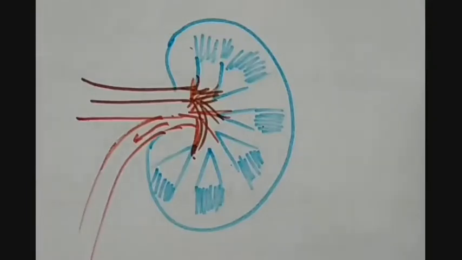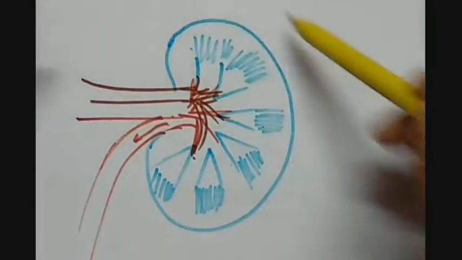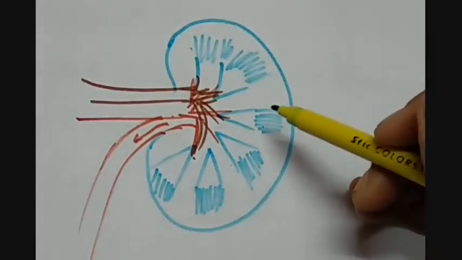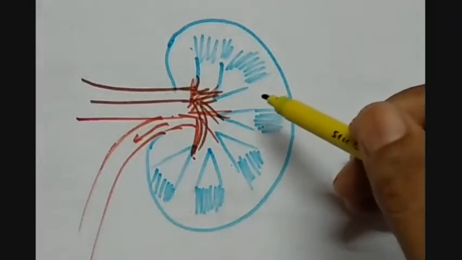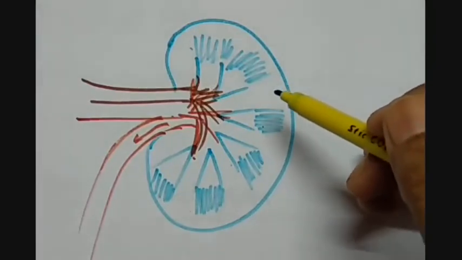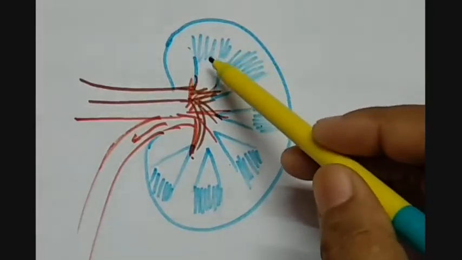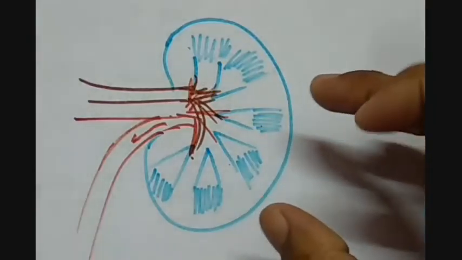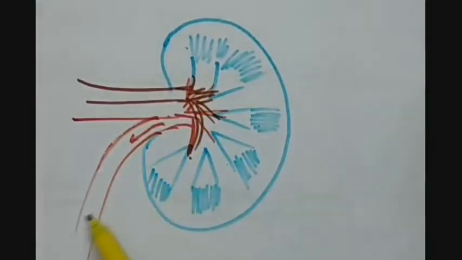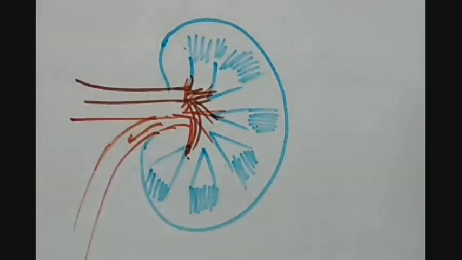This is a zoomed up view of one kidney. Here we have the thread-like or tubular structures inside one kidney. One kidney has 1 million nephrons present in it. Nephrons are the structural and functional unit of kidneys. So here the nephrons are filtering the urine, giving it to the collecting ducts, and finally it is converging into one tubule and giving it to the ureter. These are the renal arteries and renal veins.